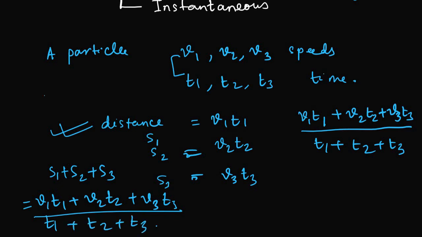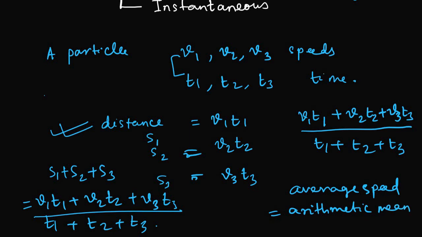So first of all I want to say that average speed is actually the arithmetic mean. It is the arithmetic mean of the individual speeds. The only difference is that you are calculating it in terms of speed.